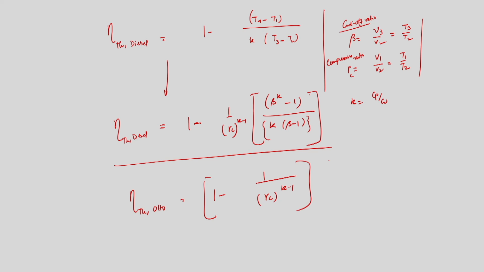So, we have written the thermal efficiency of the diesel cycle and the thermal efficiency of the Otto cycle. The efficiency of the Otto cycle we derived in my last lecture. Today I have derived the thermal efficiency of the diesel cycle, and we need a few more steps only to arrive at the final expression, where I have written the definitions of beta, rc and k.